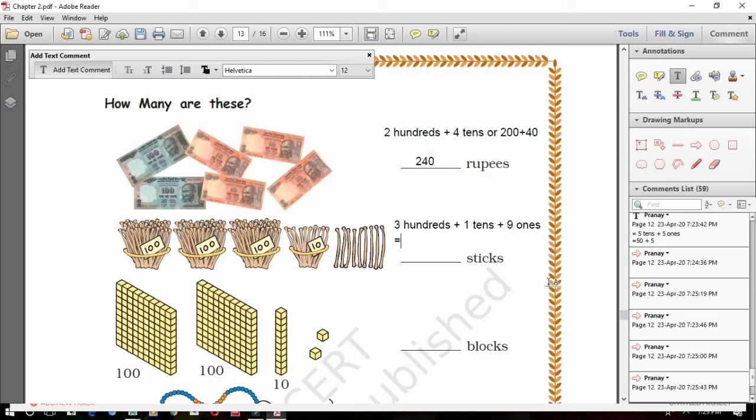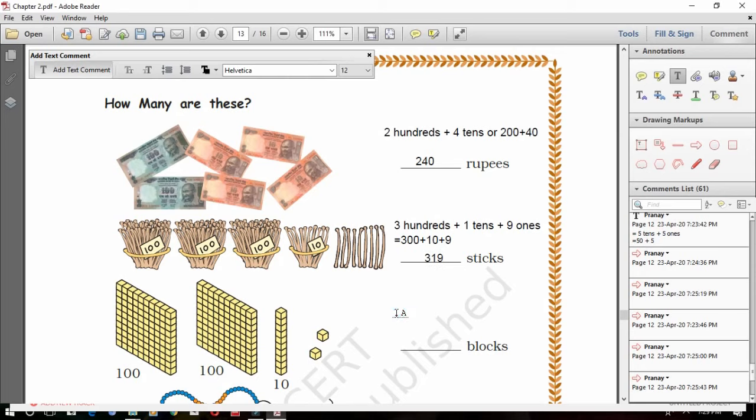So now write that. 3 hundreds are 300 plus 1 tens, that is 10, plus 9 ones, that is 9. So how many are there now totally? 300 plus 10 plus 9, 319. Okay, clear children?